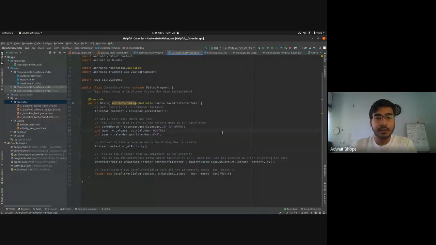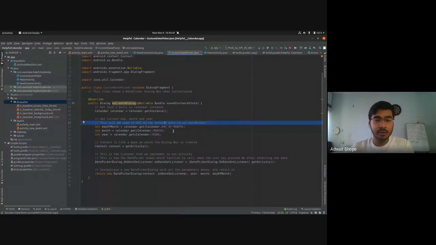Okay, so I'll just explain what this is doing. So calendar.getInstance is, as I've mentioned, getting the built-in calendar instance of Java. So what we needed it for is getting the current day, month and year. And this will be used to set as the default in our date picker. Otherwise, I think it will default to 1st January 1970, but we don't want that, right?